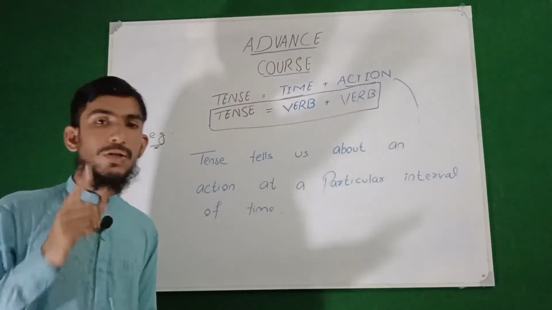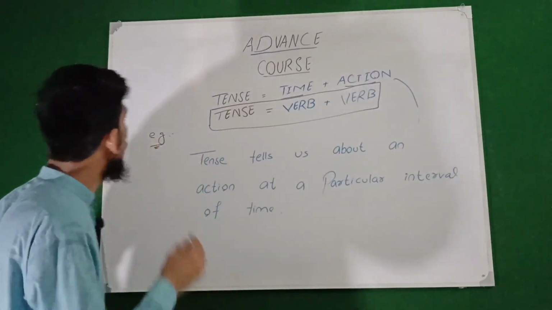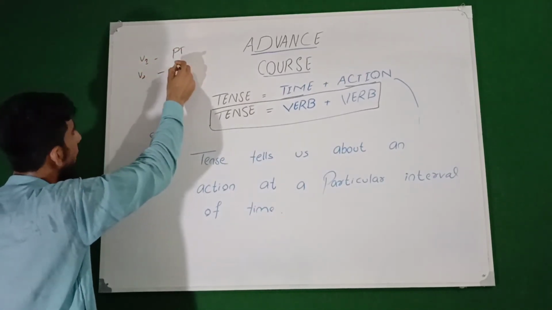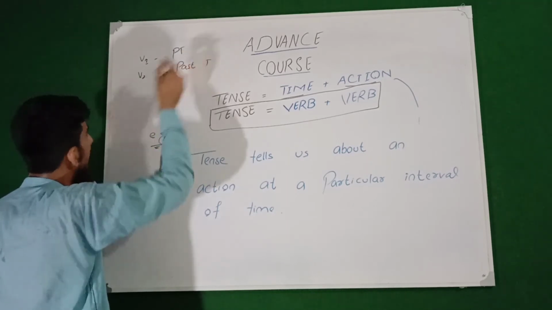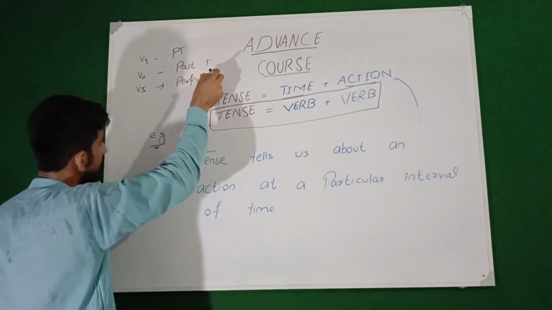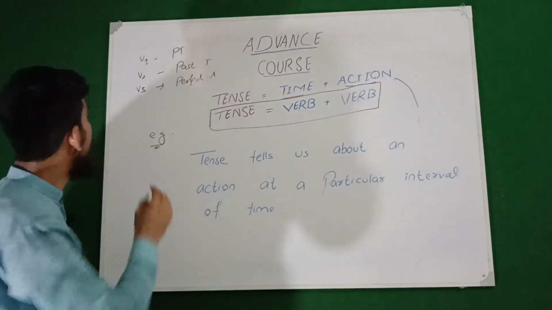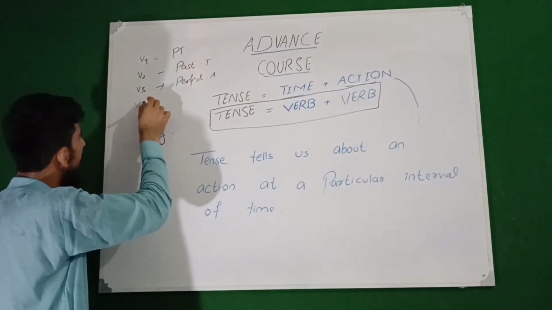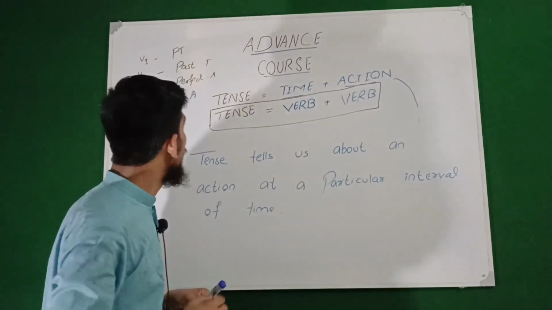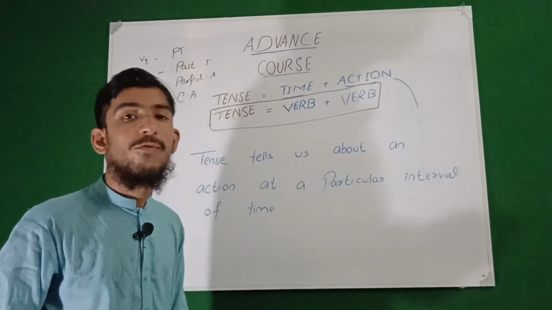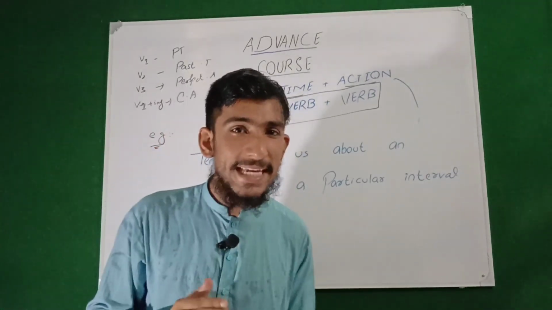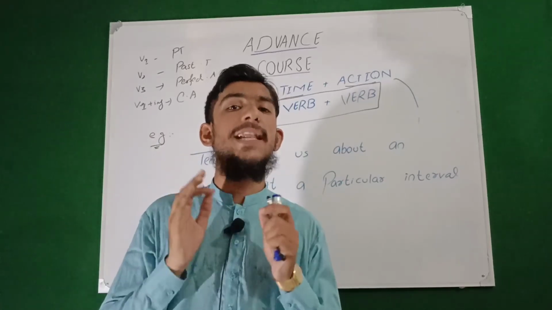Now one thing that we should know, as I mentioned earlier in this video, is that verb first form basically shows present time, verb second form basically shows past time, and verb third form basically shows perfect action. And verb fourth form, or verb first form plus ing, basically shows us continuous action. From these we know that none of the verb forms shows us the future tense, future time, or the future action. So that's why grammarians say that future is not a tense. This is just an imaginary time.